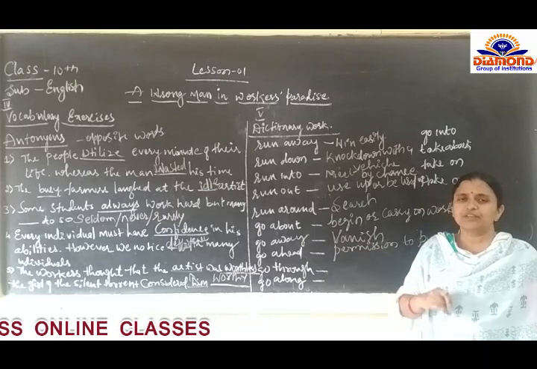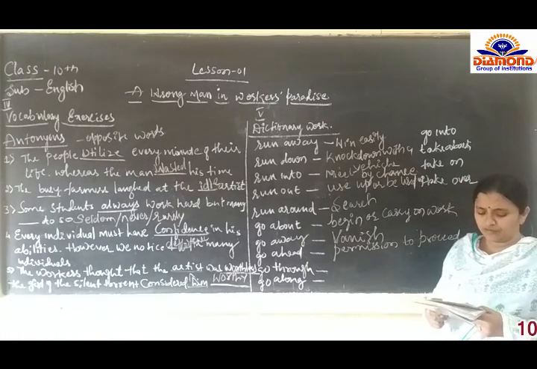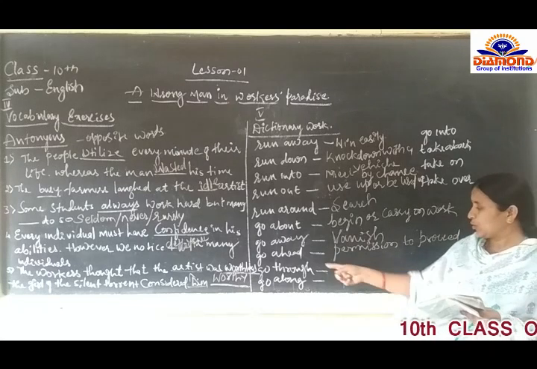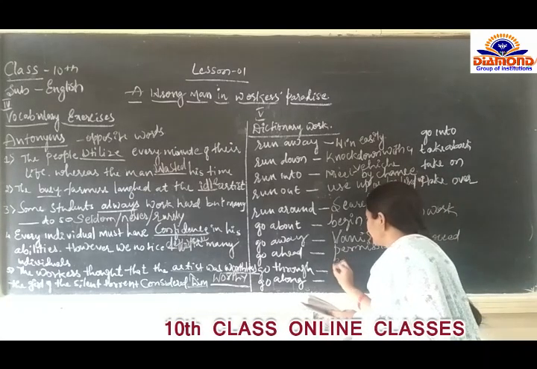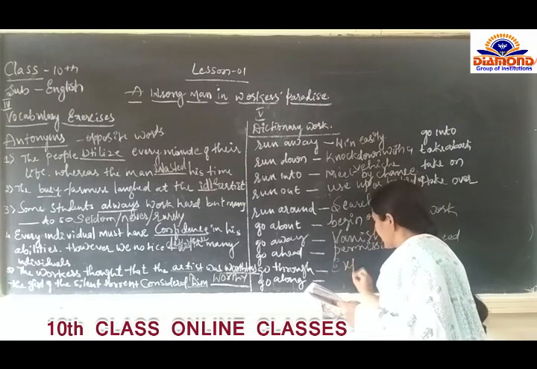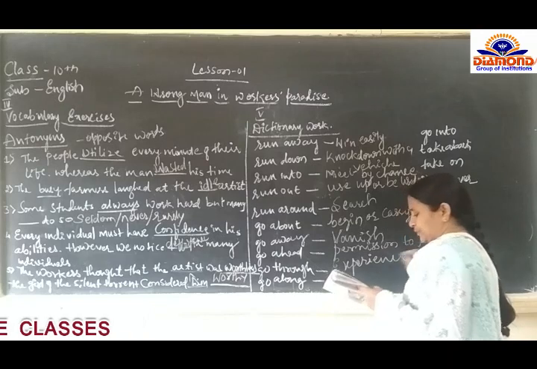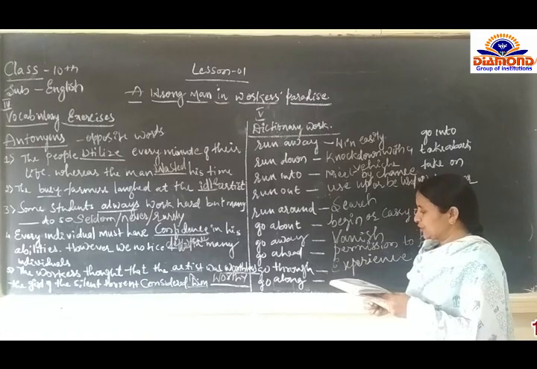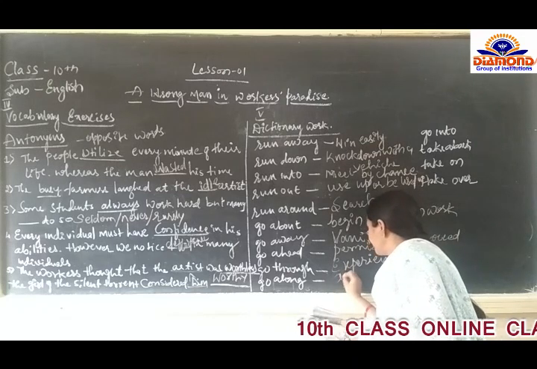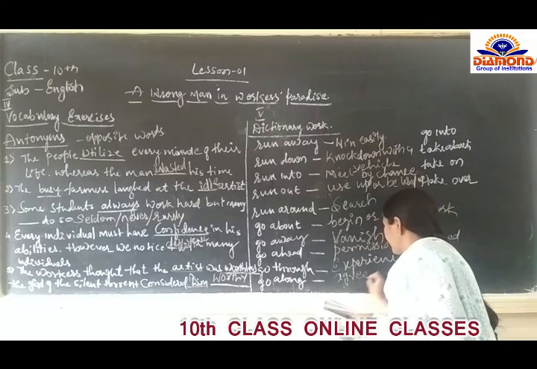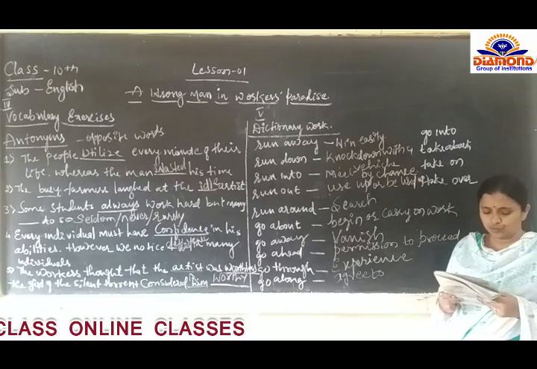For example, we will say go through your book. All of you go through your book. The meaning of go through is experience. Next, go along. Go along means agree to.